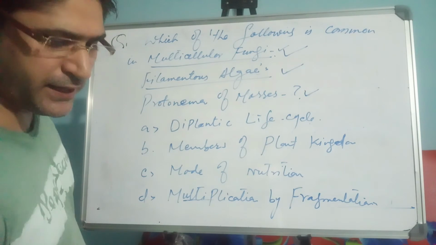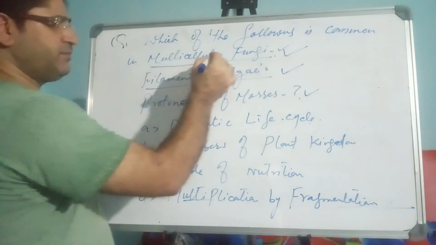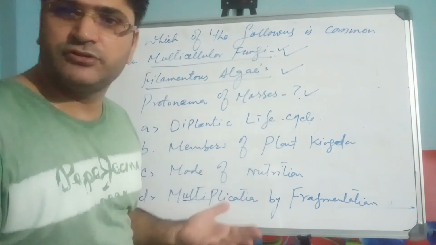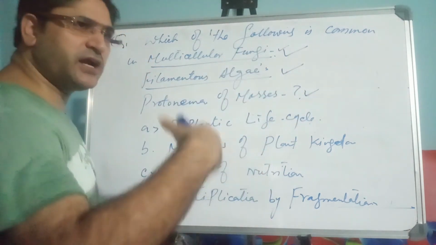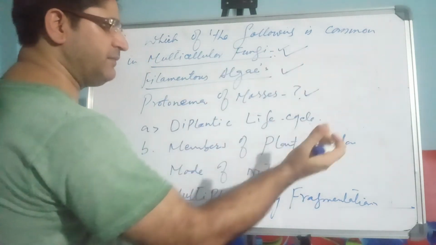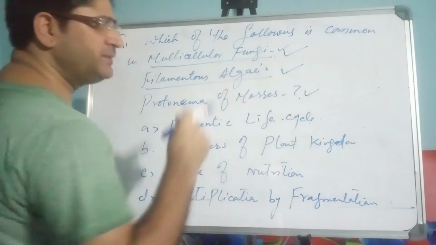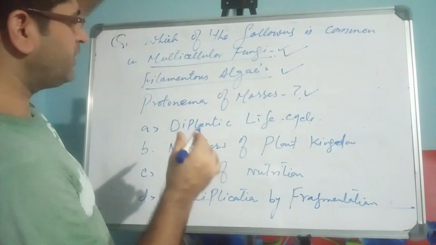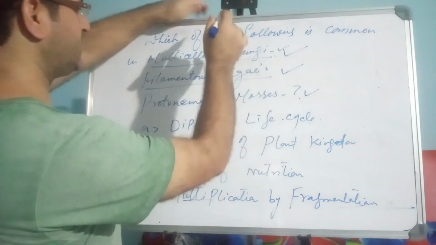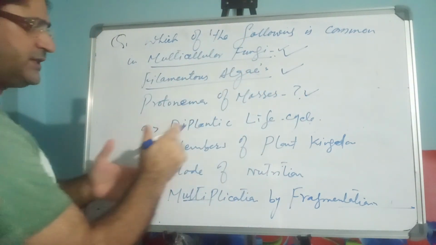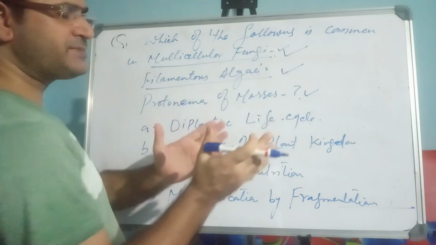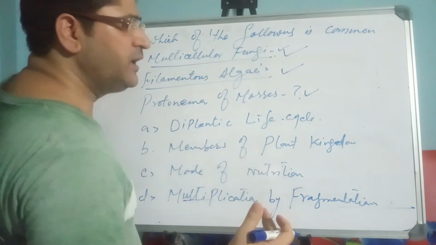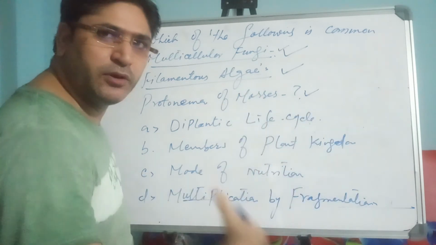Now let me explain. Fungi are unicellular as well as multicellular. There are different types of fungi, unicellular, filamentous type. Protonema of the mosses, as we discussed, now mosses, algae, and multicellular fungi. If we take the first option, diplontic life cycle, that is the life cycle whose whole life goes on in the diplontic stage.